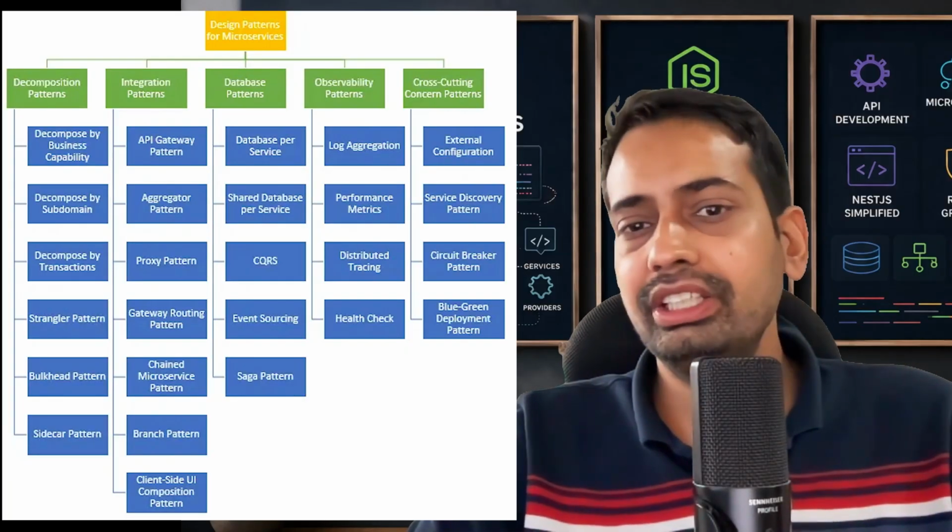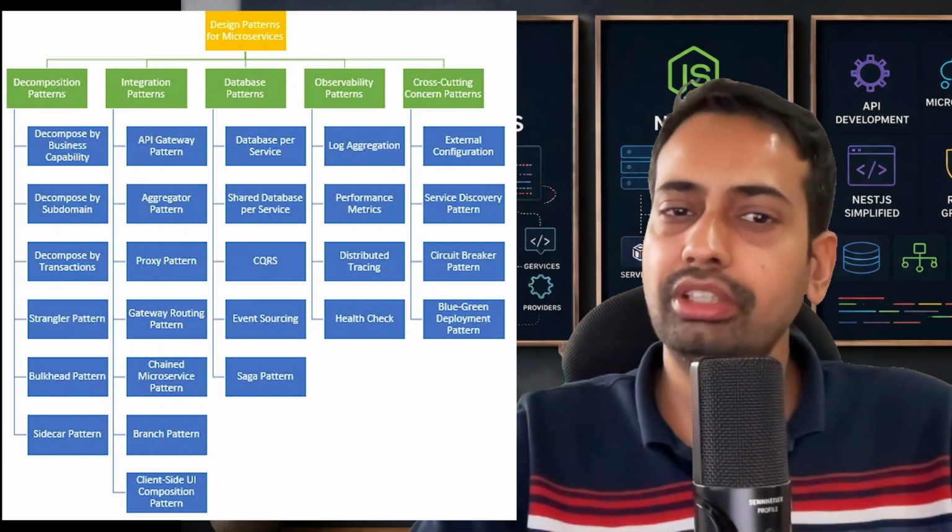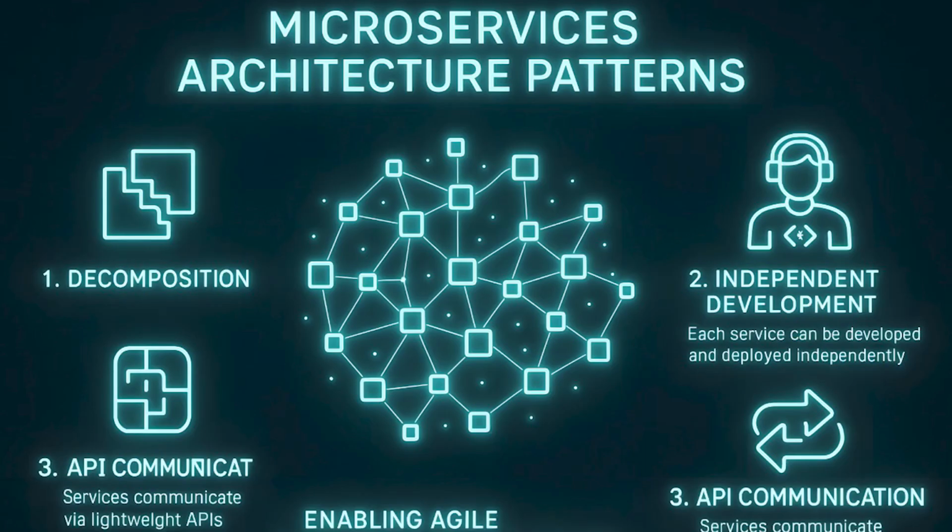Pick the wrong one, and you get slow APIs, cascading failures, and a nightmare to maintain those services. Pick the right one, and you get scalability, resilience, and a system that handles millions of users smoothly. There are multiple microservice architecture patterns like API gateway, event-driven, service mesh, and SAGA pattern. These are not just buzzwords; they are critical decisions when you adopt them.